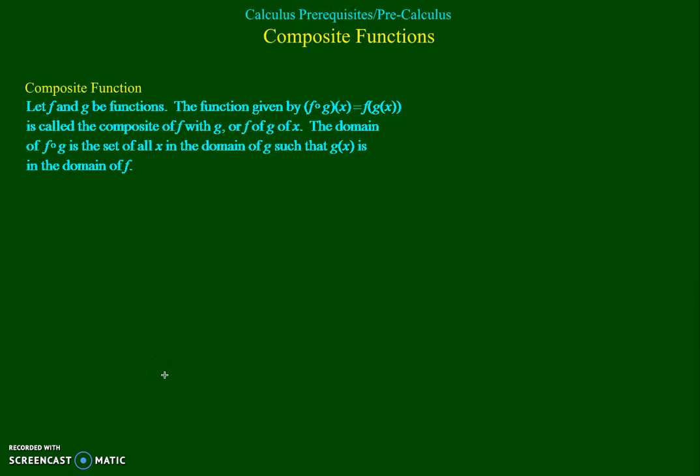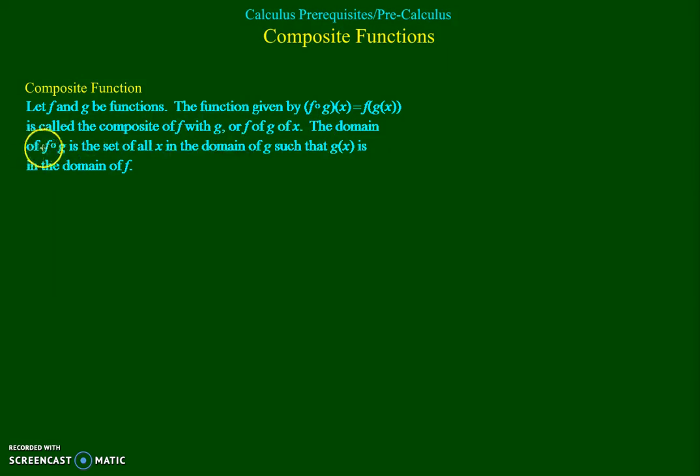This is part 14 of the series Calculus Prerequisites, and we're going to start this part with composite functions. The definition of a composite function: let's say f and g are functions. The function given by f composed of g of x, equal to f of g of x, is called the composite of f with g.